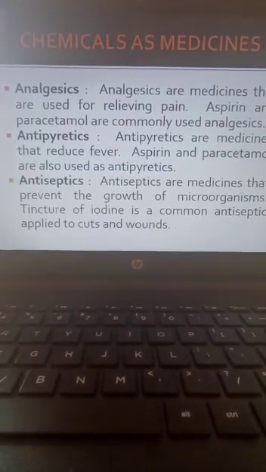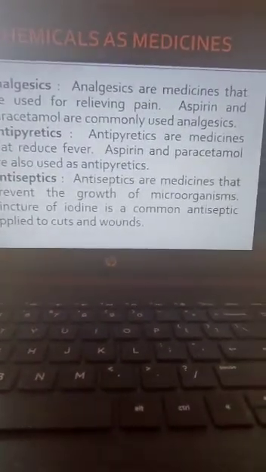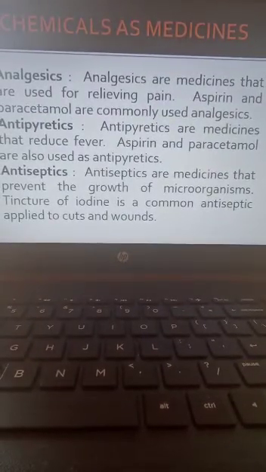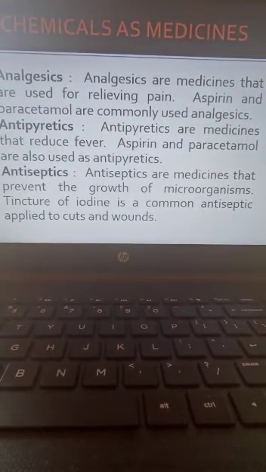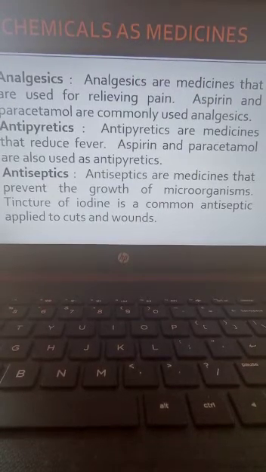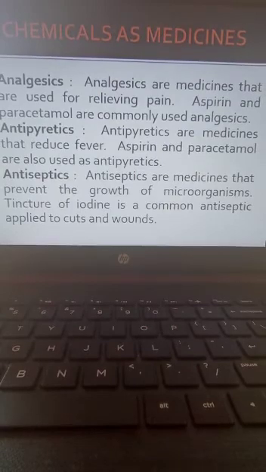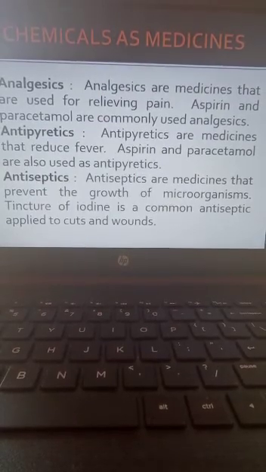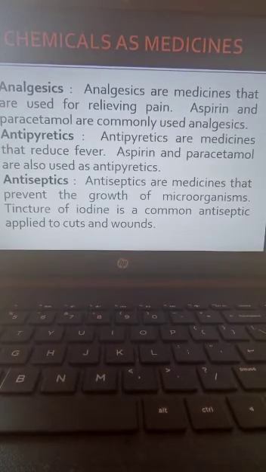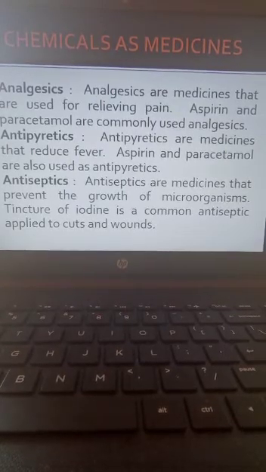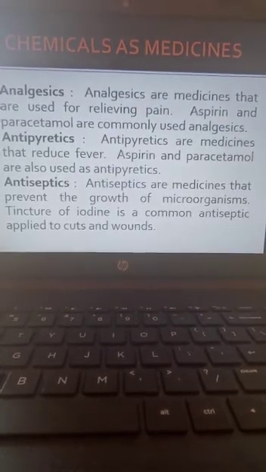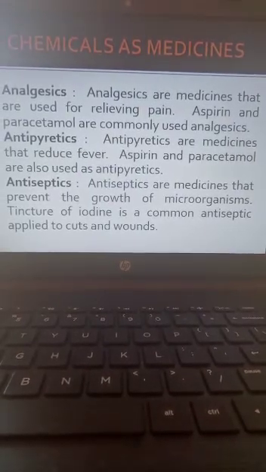Next type is antiseptics. Do you know what is an antiseptic? If we have any wound in our body, what will enter? Microorganisms will enter and they will cause infection. So antiseptics are medicines that prevent the growth of microorganisms. They used to be applied on the wounds. Antiseptics are usually applied on the wounds.